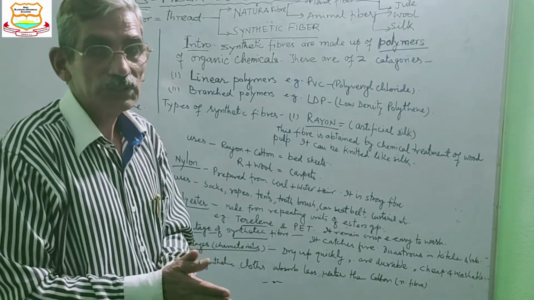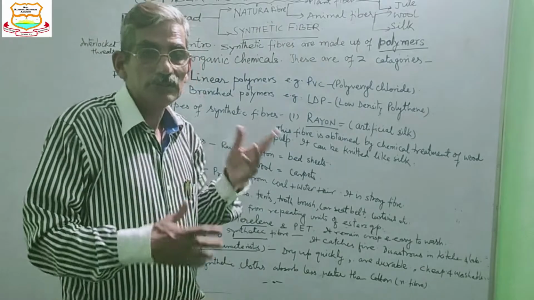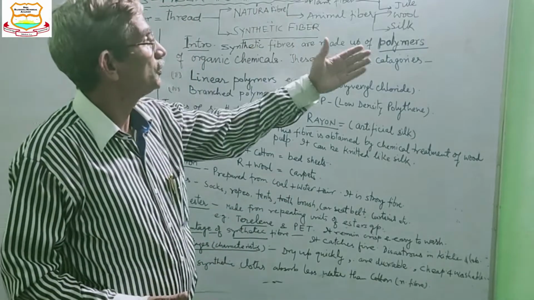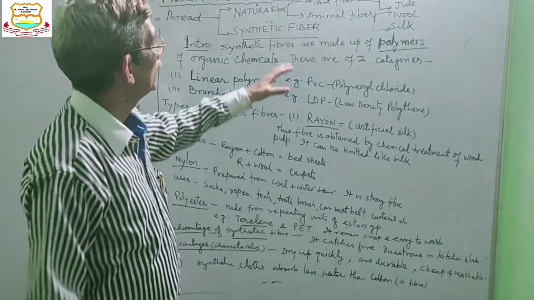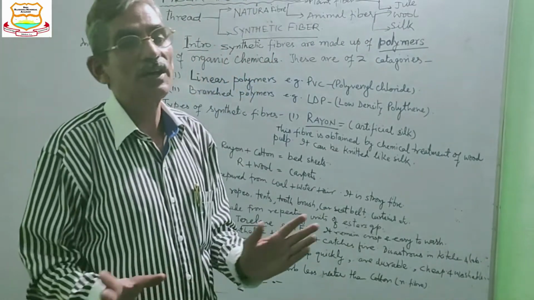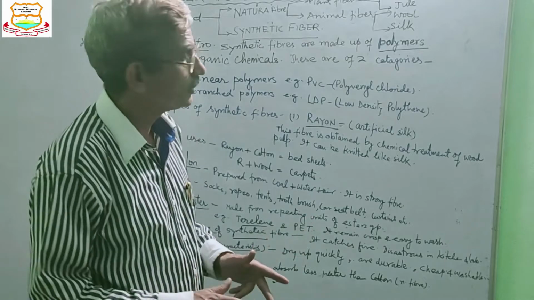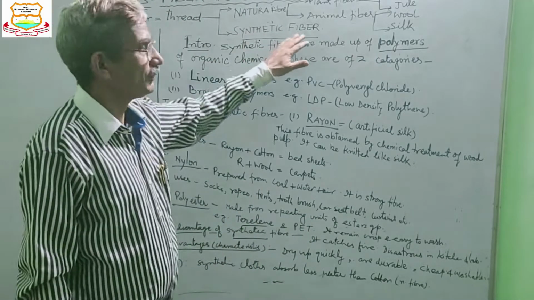If these clothes are made by natural fiber, then they are called cotton cloth or jute bag or jute mattress or woolen sweater or silk sari. But contrary to that is synthetic fiber.